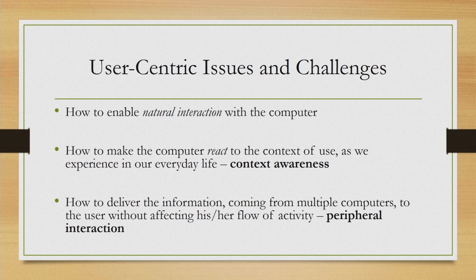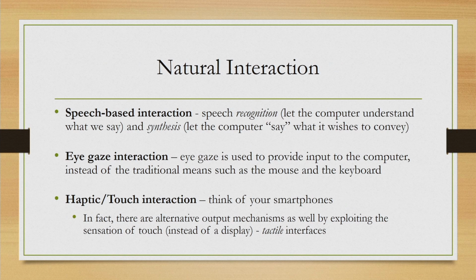So, natural interaction, context awareness and peripheral interaction are the three broad areas in which most of the research activities are focused. Let us briefly discuss these three areas a little more, so that you get a better idea. First of all, natural interaction. When we are talking of natural interaction, what do we mean? Natural interaction can be implemented in different ways.